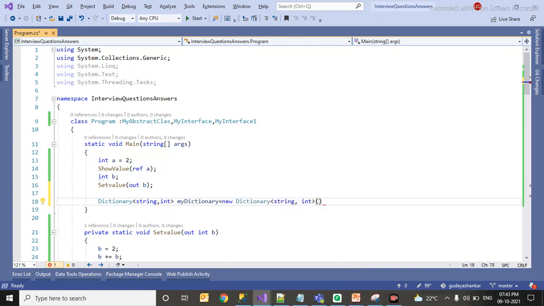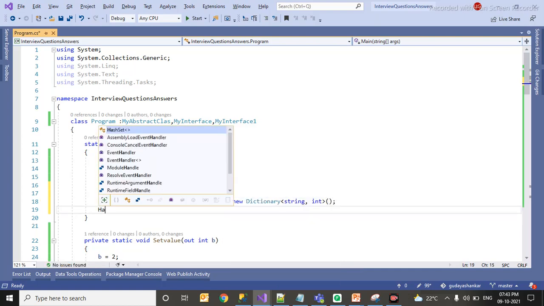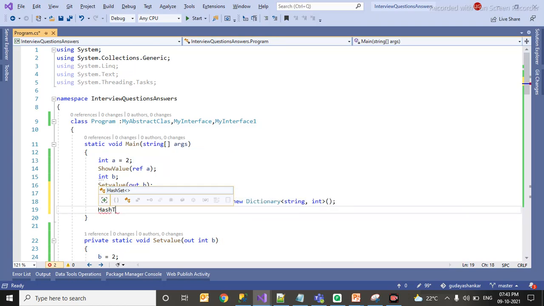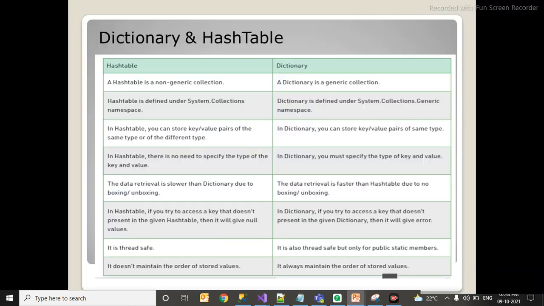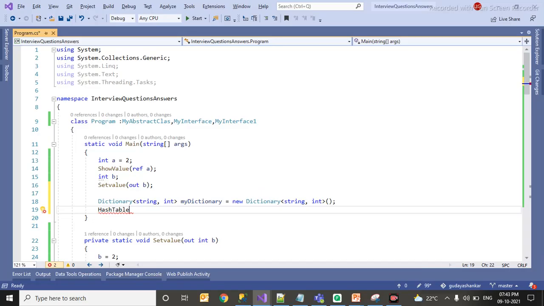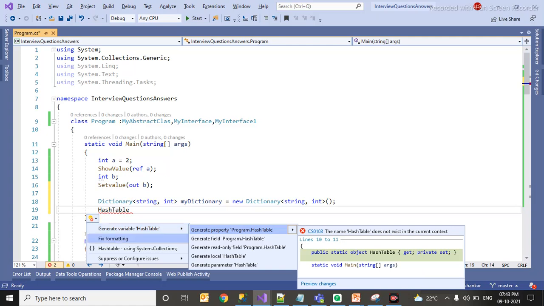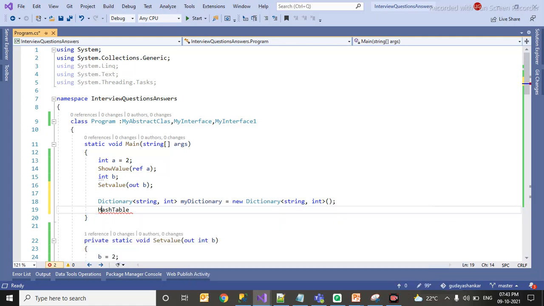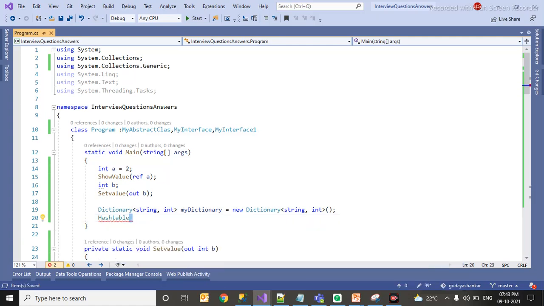When it comes to hash table, it is under System.Collections. Hashtable table is equal to new Hashtable.